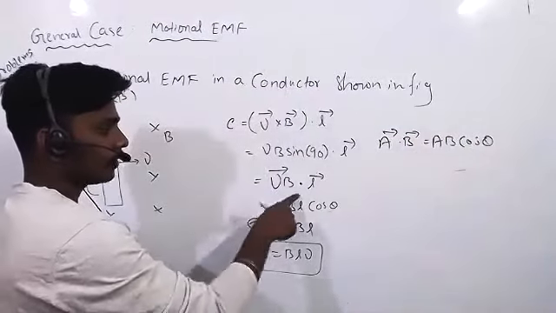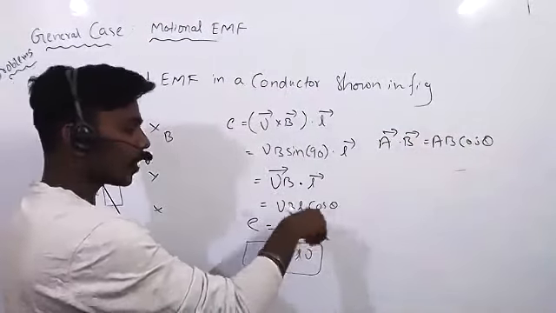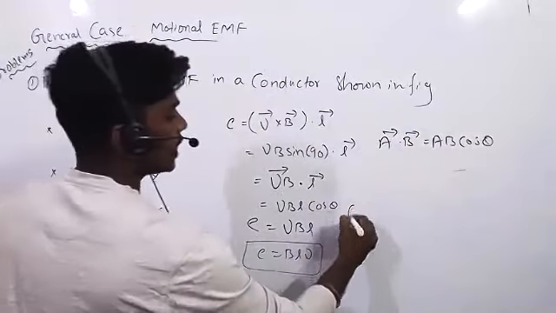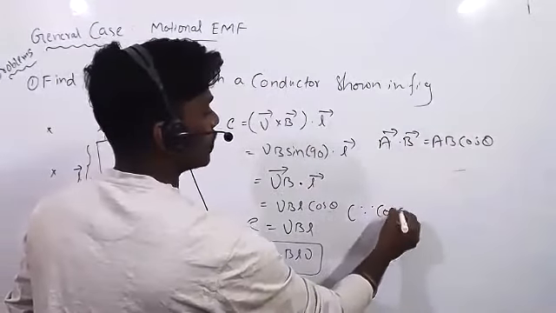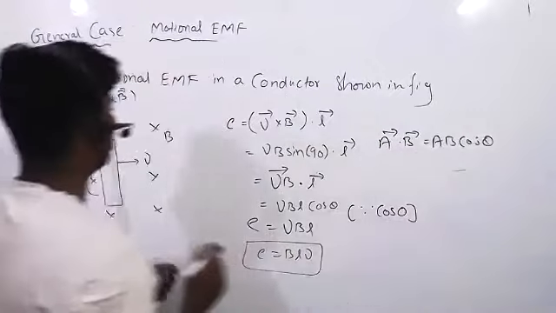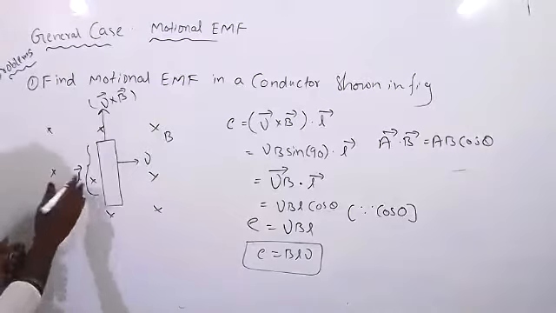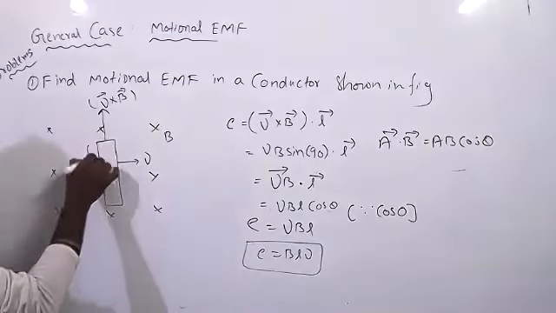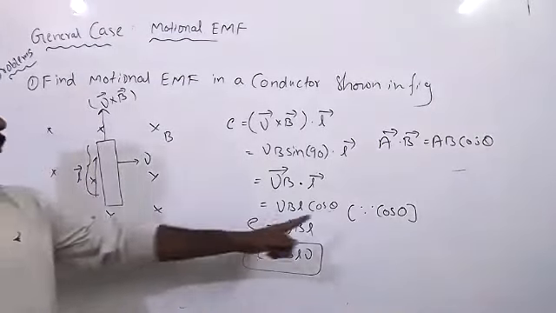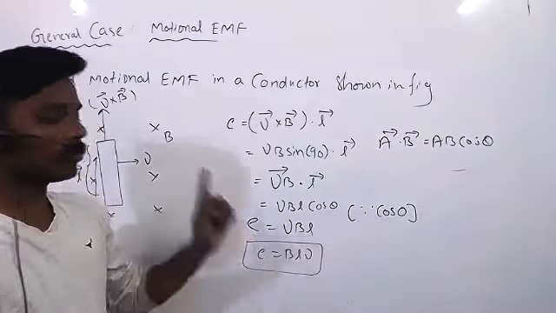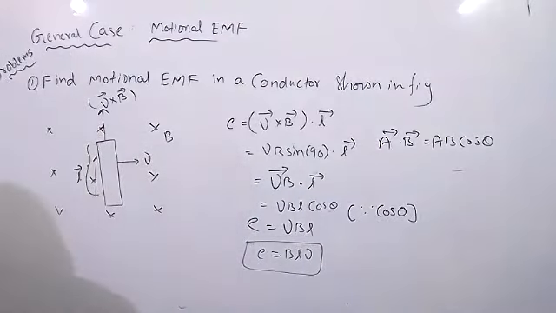So BL cos theta. Here cos theta, since cos 0. Why? Because B bar cross BL bar is in this direction and the length also is in that direction. So cos 0 equal to 1. So we will get BLV. Clear? Yes, sir.